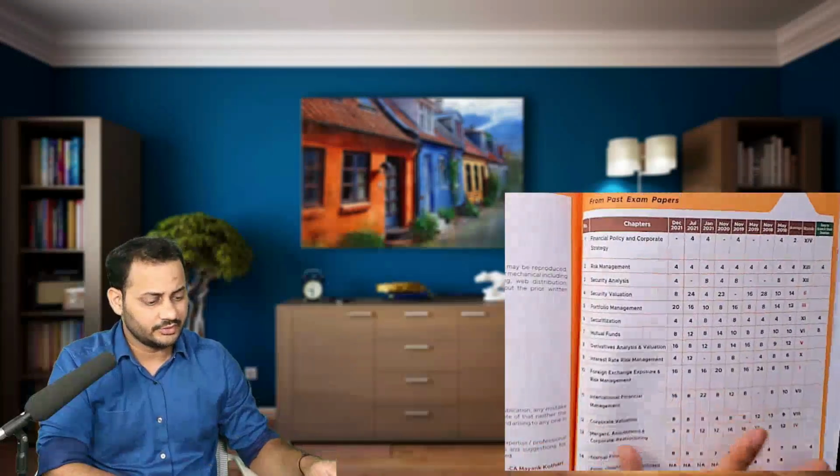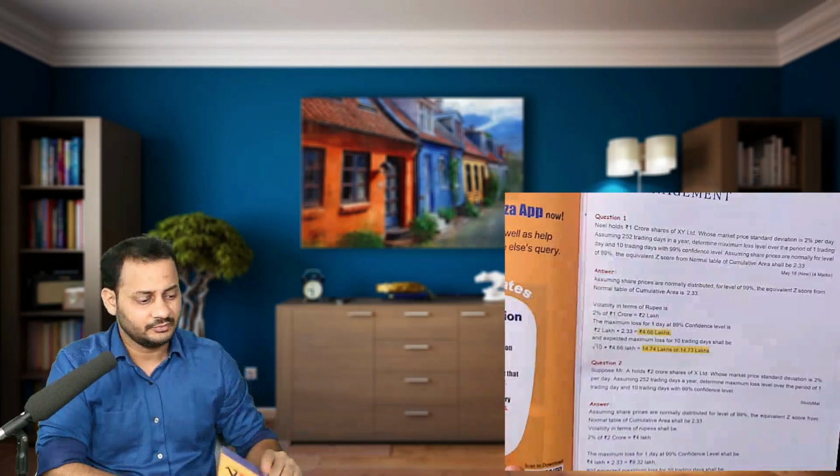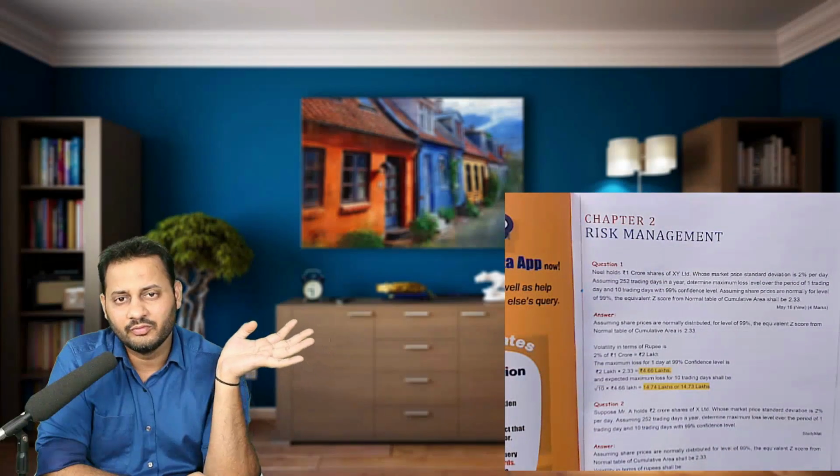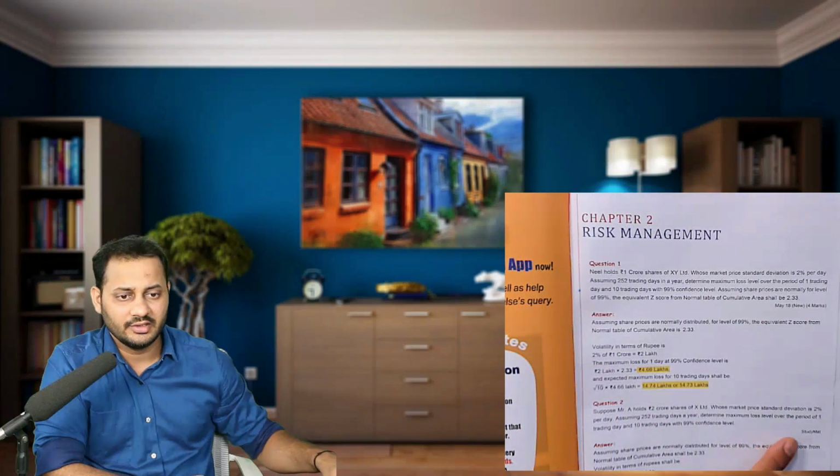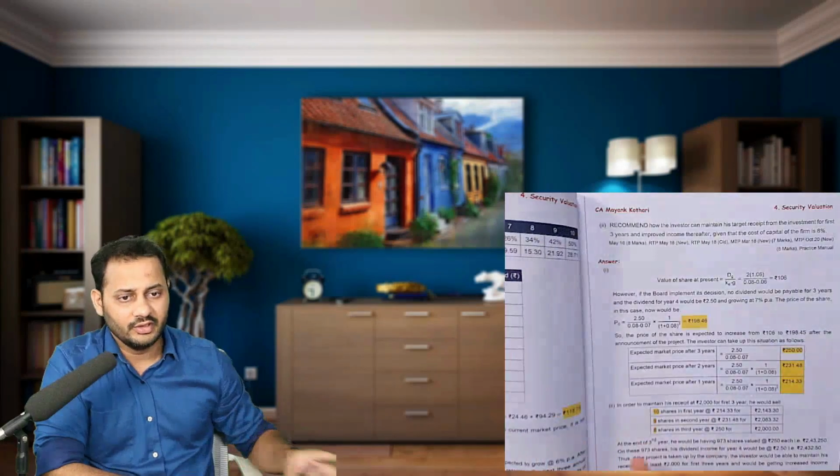So these are the chapters. Then comes a basic idea of the weightage in past exam papers, of how many marks every chapter has been asked in which exam. Then comes the first chapter, risk management. The theory chapter is the first chapter, which is why it's not covered in volume 1. The first practical chapter in volume 1 is chapter 2, so it starts with chapter 2. This is the question, this is the answer, and this shows in which attempt it has been asked. This is again the question, this is the answer, and it is asked in the study material. In this manner it is given to you everywhere, fully colored.